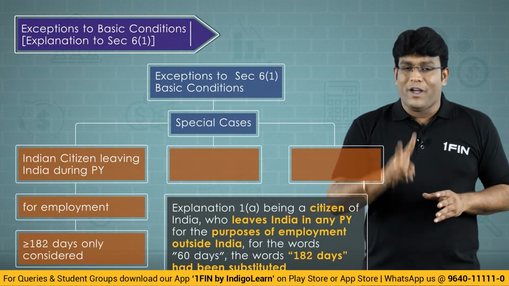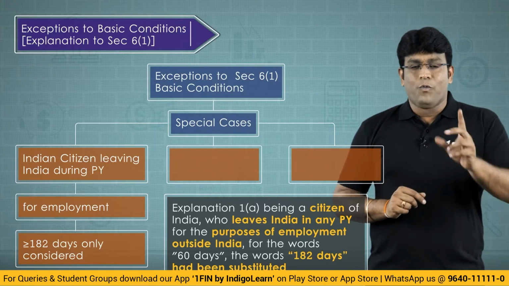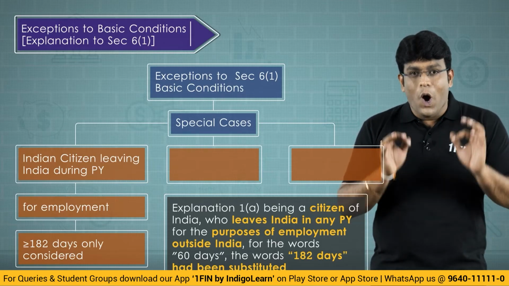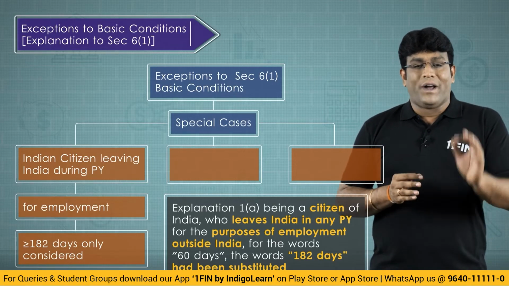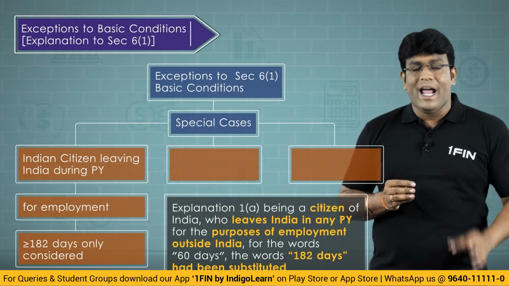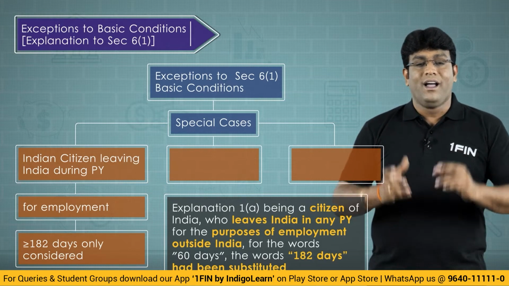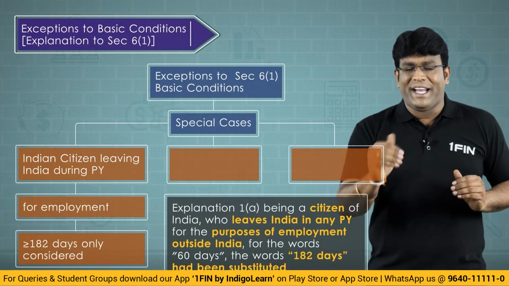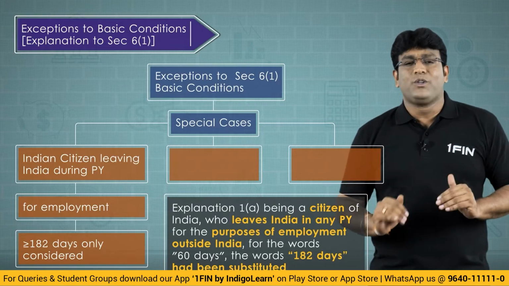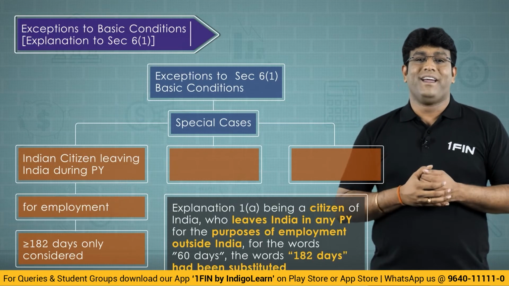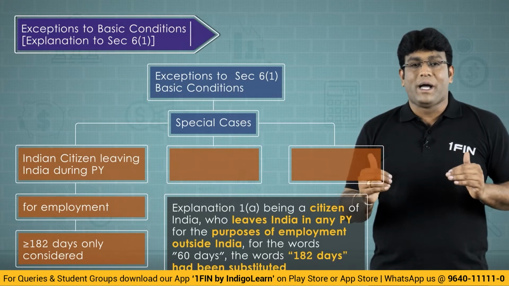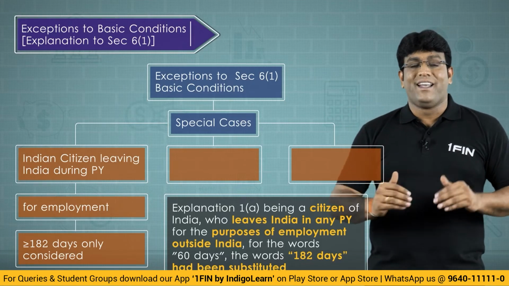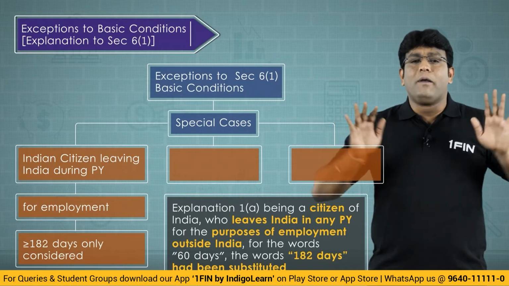What does that mean? You have got two options. Option number one, 182 days or more during the previous year, or option two, 182 days or more during the previous year and 365 days or more during the 4 years preceding the previous year. Now tell me guys, if 182 is done, then why do you want to look at 182 and 365? That is why, in simple terms, I always tell the students to keep in mind a simple point.